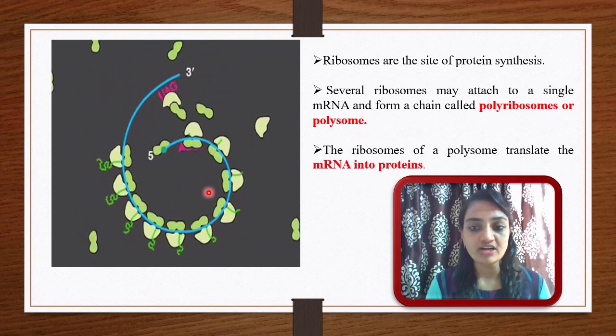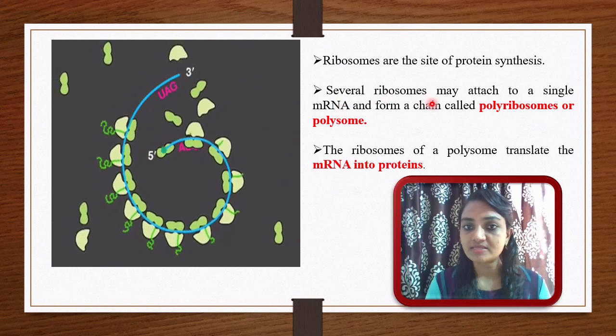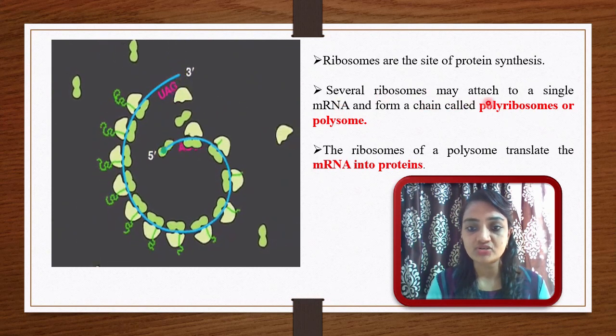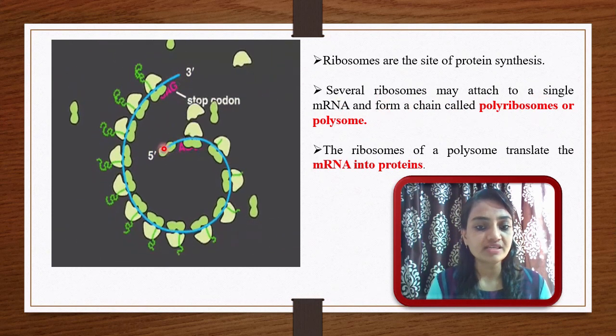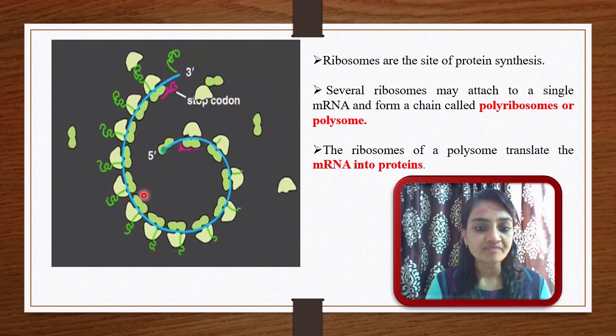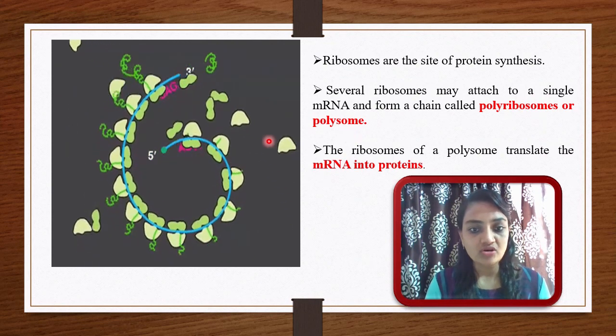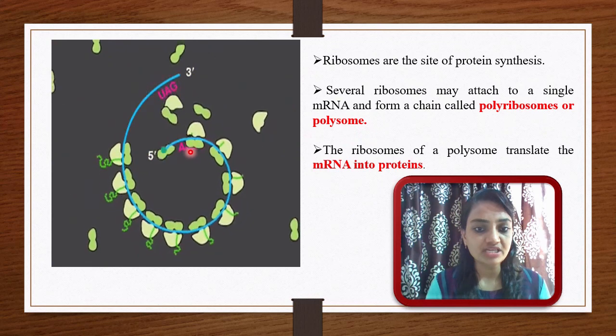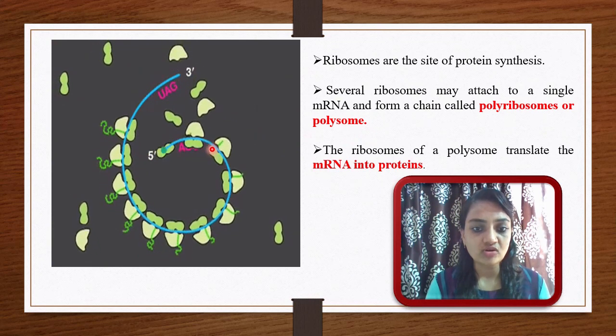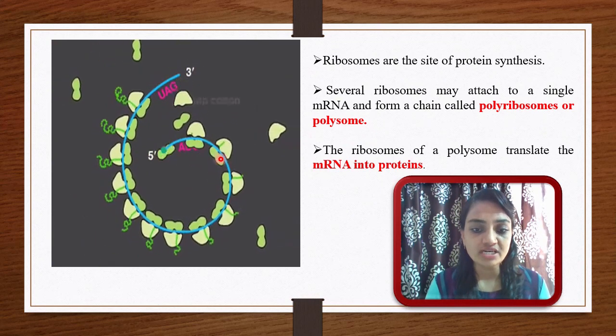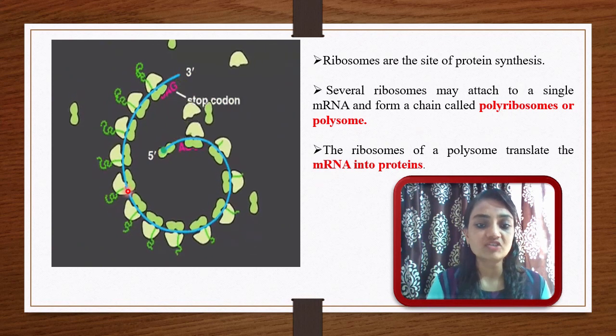Sometimes several ribosomes, meaning more than one ribosome, will attach to a single mRNA. Here you can see the bluish strand is the mRNA, on which you can see the smaller subunit and larger subunit. So many ribosomes are attached to the strand together.